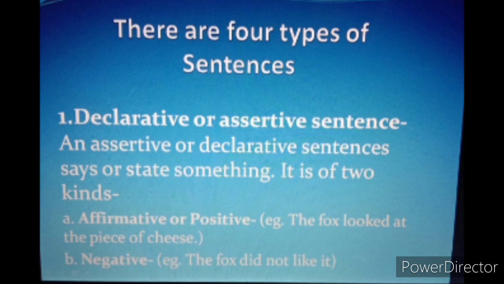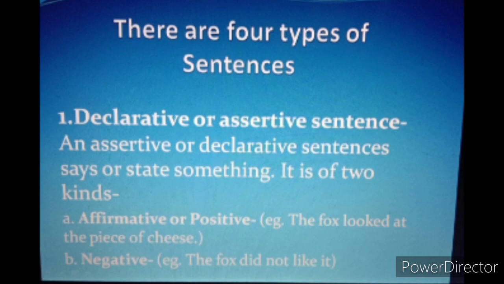When we make any statement, when we say something, when we state something, that is basically an assertive or declarative sentence. Suppose if I say my name is Deepti Mishra, so I am making a statement, I am saying something. So that is an example of an assertive or declarative sentence. So both are the same thing.